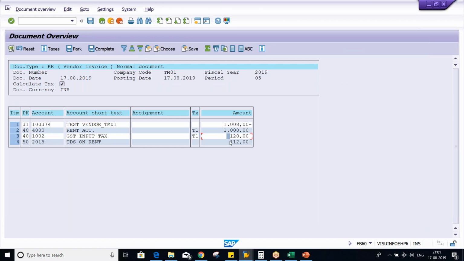So on 120, again 10%. The tax percentage will always be the same, guys. There is no change. In every case, look at here, 10%, 10%, but the calculation amount, the base amount, is getting changed every time. Right now, the base amount is 120. It means the tax is going to be calculated on 120 itself. So what is the 10% of 120, guys? Only 12 rupees. Why not test it?